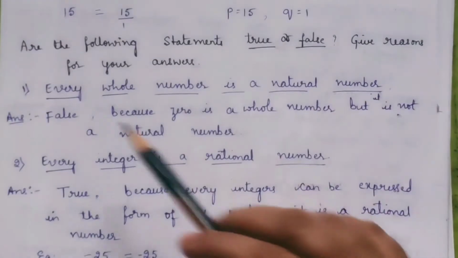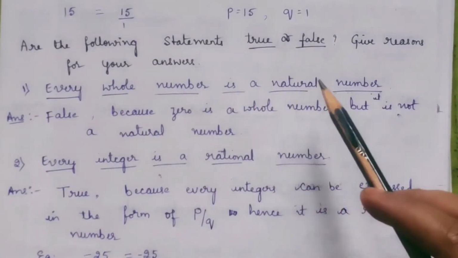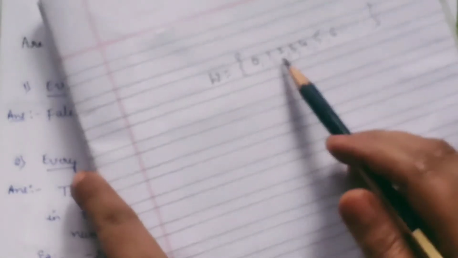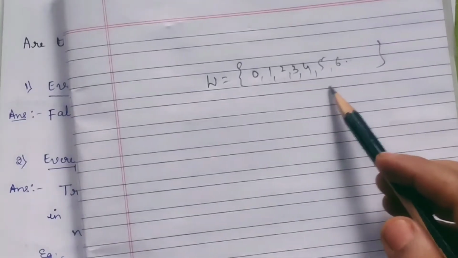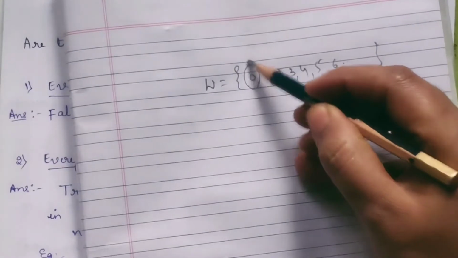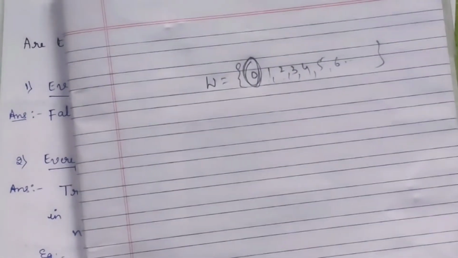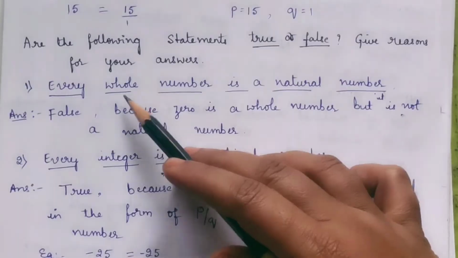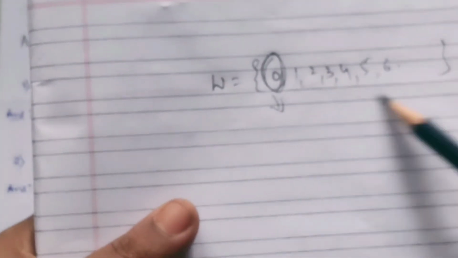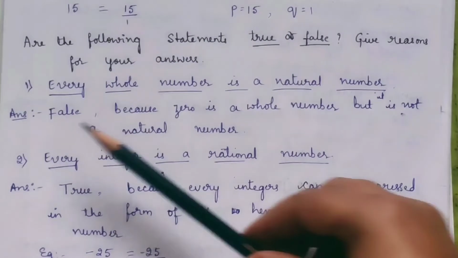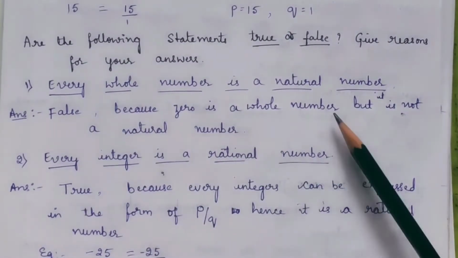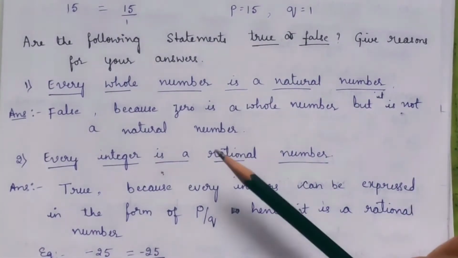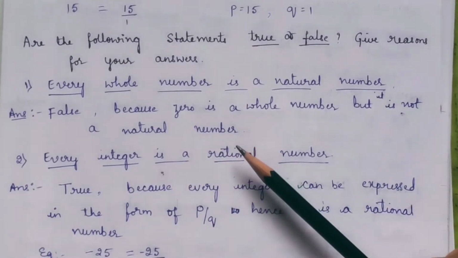etc. Here, what was the question asked? Every whole number is a natural number. Of course, 1 is a natural number, 2 is a natural number, 3, 4 and all are natural numbers. What about 0? 0 is not a natural number. That's why, they asked every whole number, it's not possible. All except 0, the rest are natural numbers. Answer is false because 0 is a whole number but it is not a natural number.